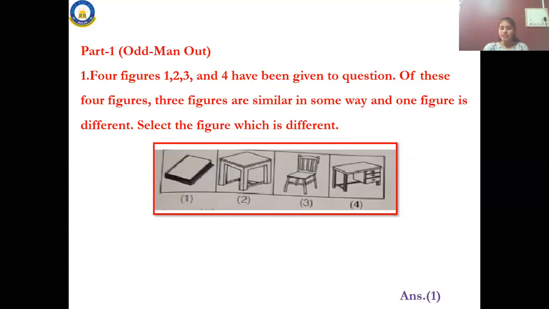Okay, the answer is the first one. Why? You know the reason. The second one, third one and fourth one are all made of wood, but the first one is different. It is made of paper. So what you have to do is take the odd man out. This is how you have to solve the problems based on this chapter. And then we'll move on to the second chapter now.